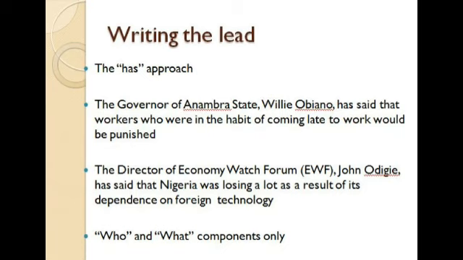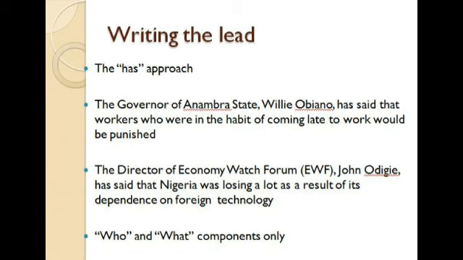The director of Economy Watch Forum, EWF, John Odigye, has said that Nigeria was losing a lot as a result of its dependence on foreign technology. Don't forget that when you're writing the lead, you follow the normal principles of writing. That is, when you write an organization, you put the acronym in the paragraph. That's why we said in bracket EWF. Now look at this approach that we call the has approach. It is in fact the simplest way to write your lead.